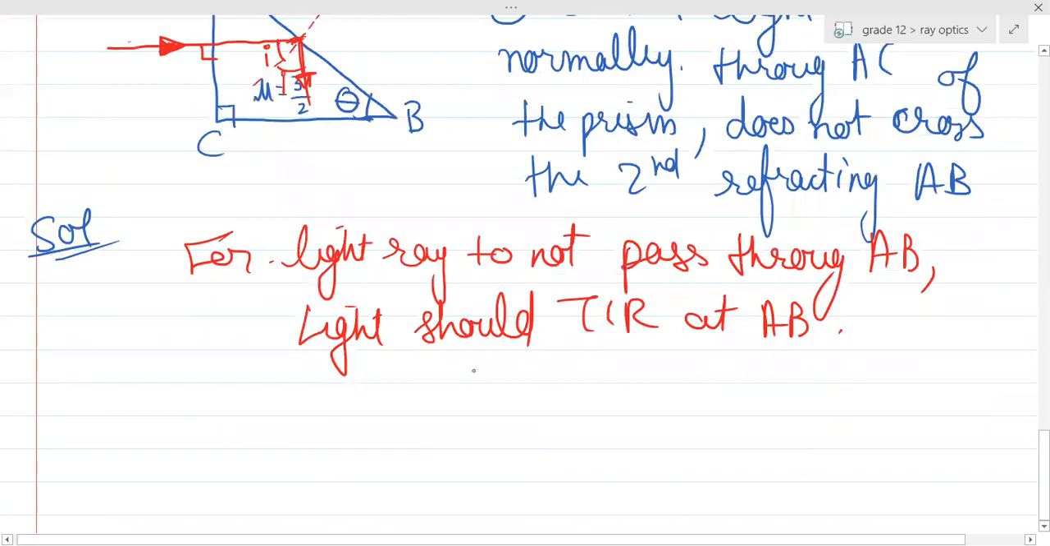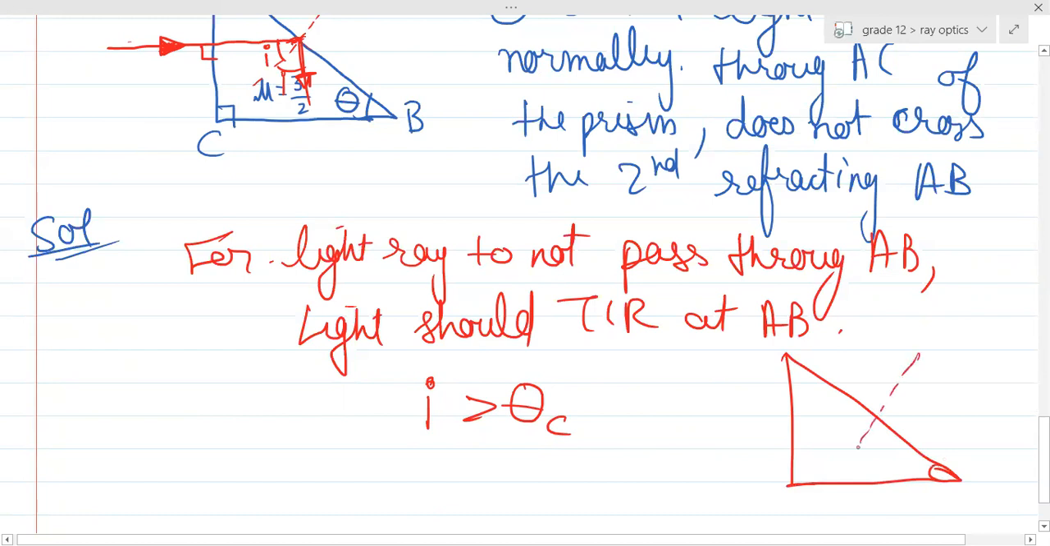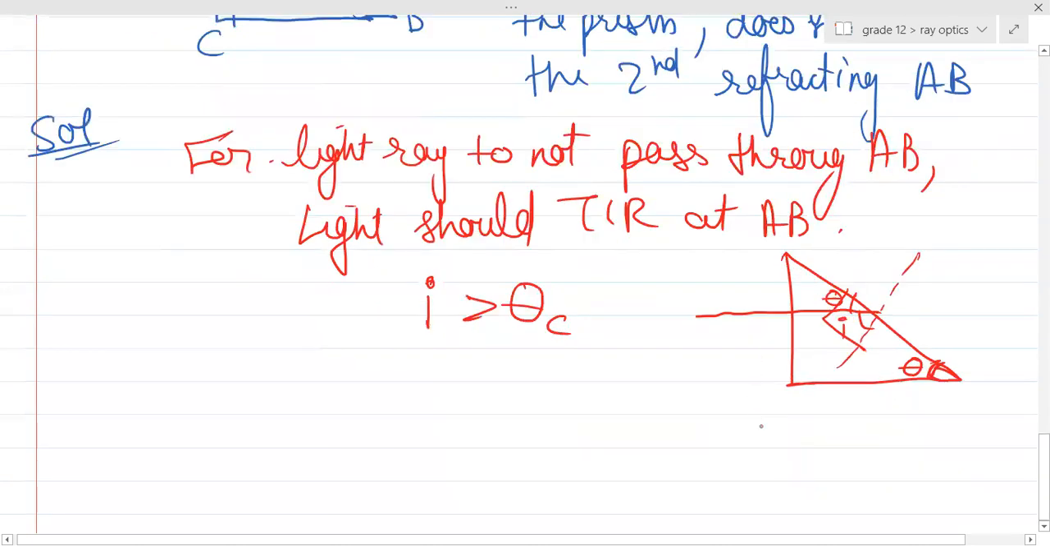And for this to happen, can I say the angle of incidence should be greater than the critical angle? And we know one more thing. Is there any relation between I and theta? This angle was I, this angle is theta. This was the normal. If this is theta and this is also theta and this whole angle is 90 degrees, so can you see over here I is equal to 90 minus theta.